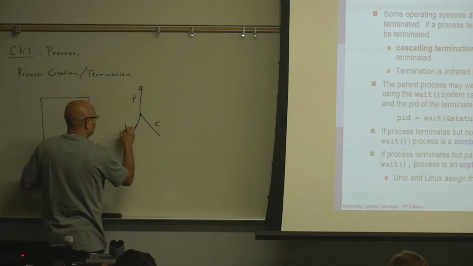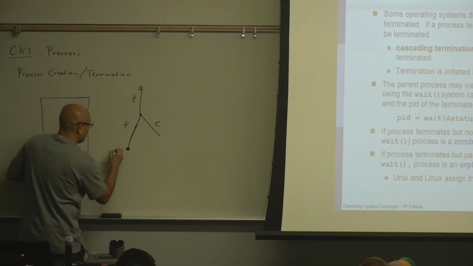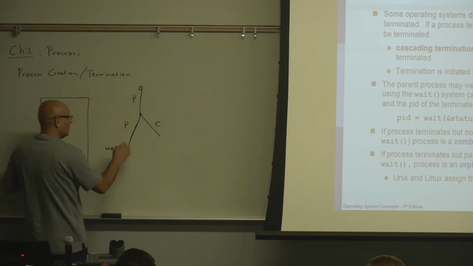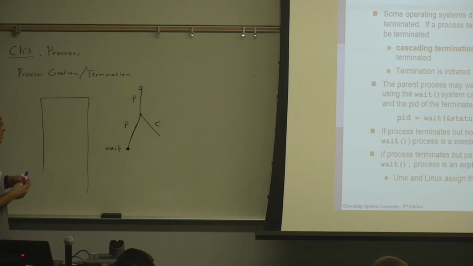Now this is the child and the parent. They're running concurrently, but say the parent calls wait at this point because the parent does other stuff while the child is doing its work, which is what we will be doing in the assignment. Parent will be producing, child will be consuming.